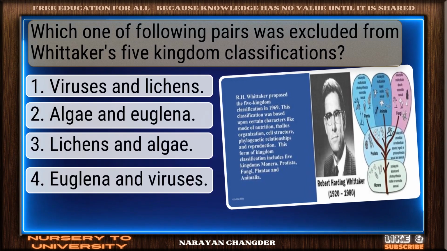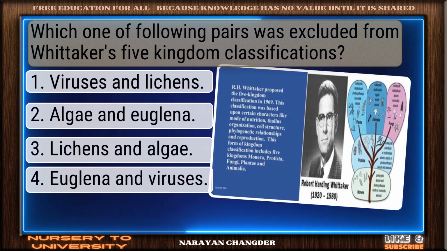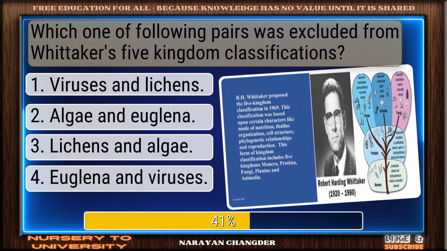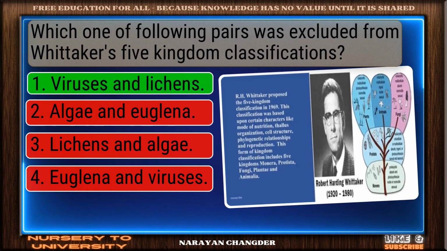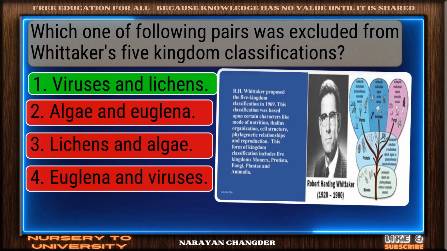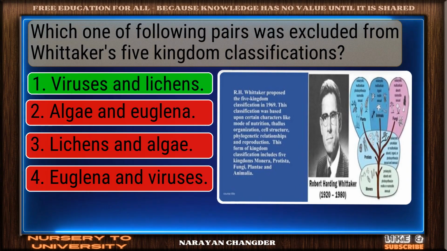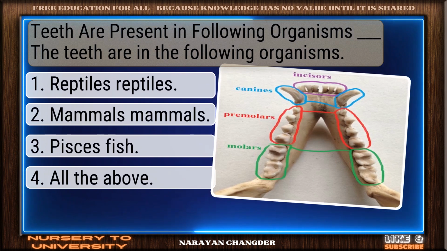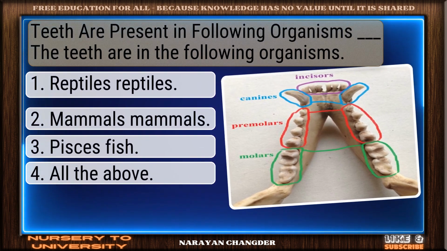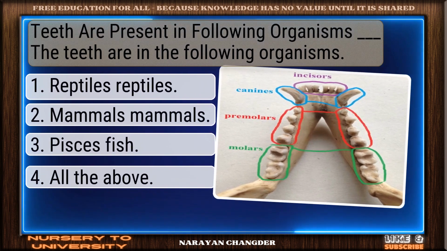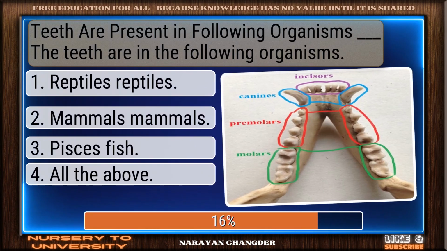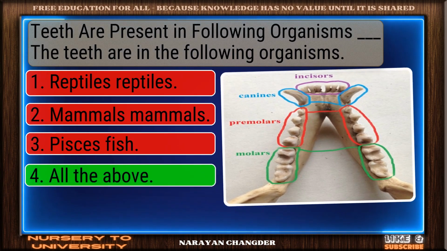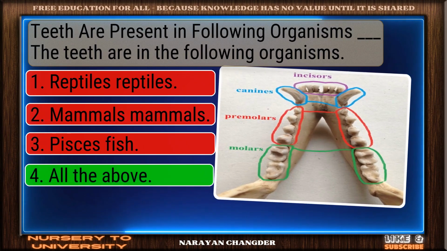Question number 73. Which one of the following pairs was excluded from Whittaker's five kingdom classification? Strong choice. Viruses and lichens is the right answer. Question number 74. Teeth are present in the following organisms. Dash. Solid response. All the above is a valid choice.